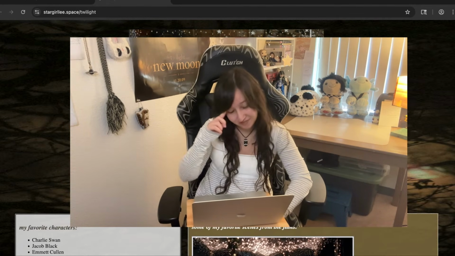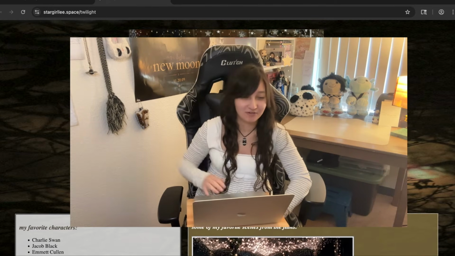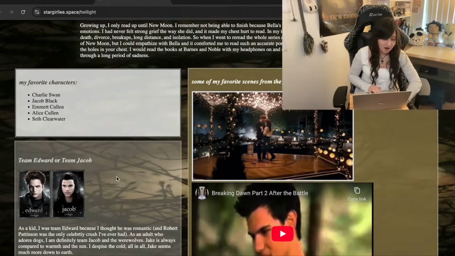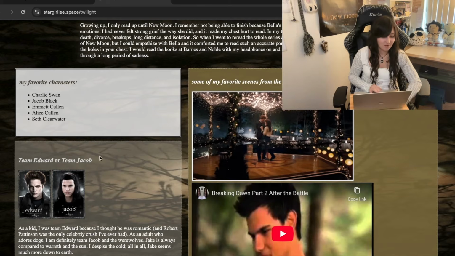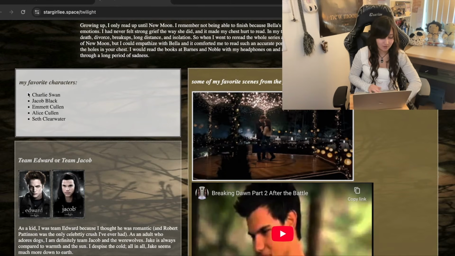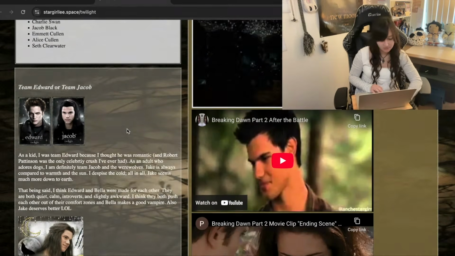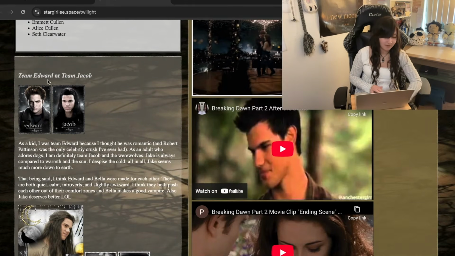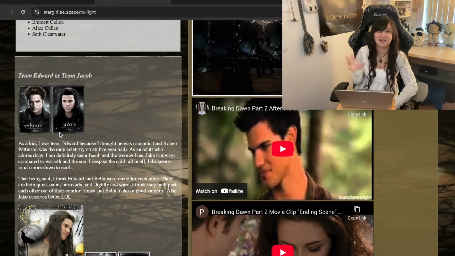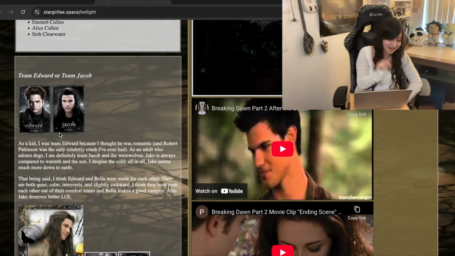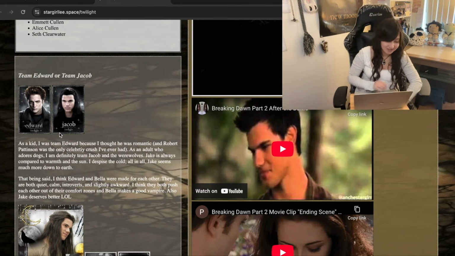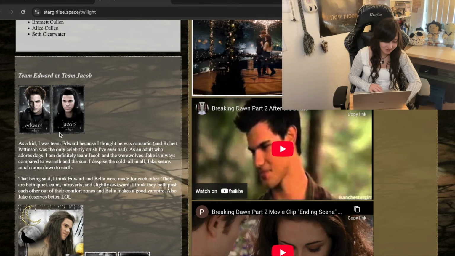Anyways, I say after spending like 10 billion hours coding this page, I'm fine with this for now. I think I would like to add something later or center this or something, but for now this is fine. And I have Team Edward or Team Jacob. I'm so happy that I was able to find like 2 pictures that were identical with the sparkle. This is exactly what I had in mind. So I'm happy that I was able to find them.